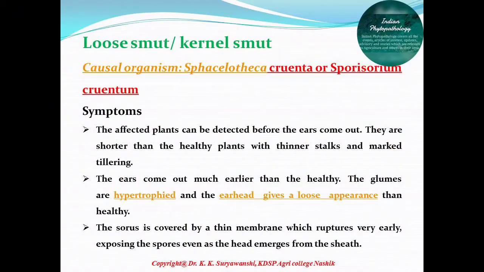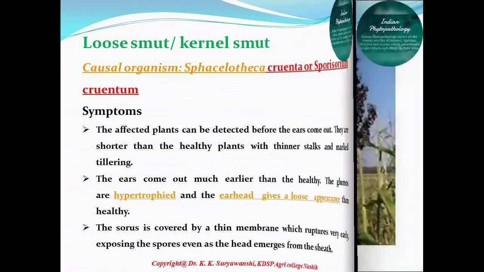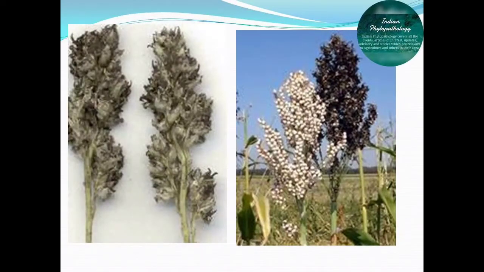Loose smut. The causal organism is Sphaerotheca cruenta or Sporiferium cruenta. Now we will see the symptoms of this loose smut. The affected plants can be detected before the ears come out. They are shorter than the healthy plants, with thinner stalks and marked tillering. These are the particular marks of identification for loose smut. Another mark of identification is that the ears come out much earlier than in healthy plants.